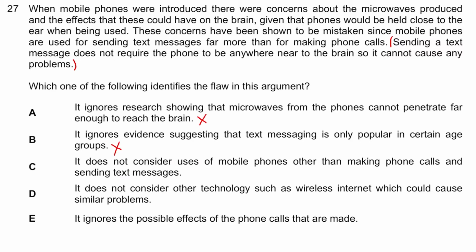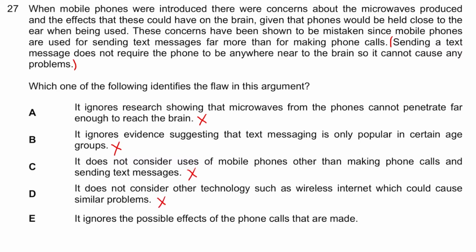It does not consider uses of mobile phones other than making phone calls and sending text messages. Again, think about even other uses. What else do you use your mobile phone for? To play games? That's basically just the same as doing a text message. So that's just nonsense. Part D, it does not consider other technologies such as wireless internet, which could cause similar problems. Again, that's completely random. Here we're just concerned with mobile phone usage. So it can't be this one.